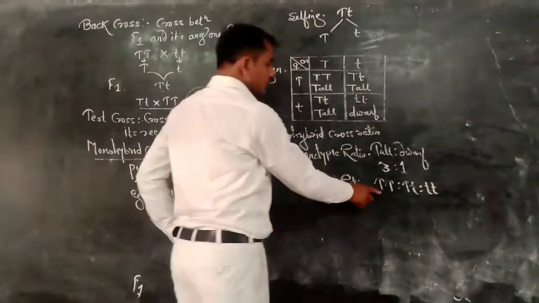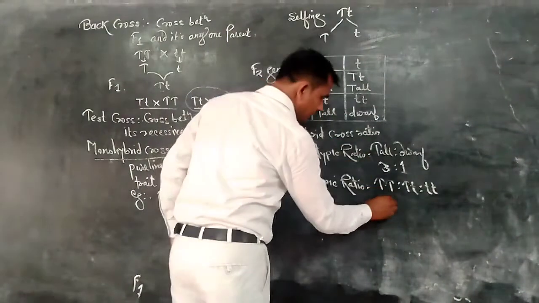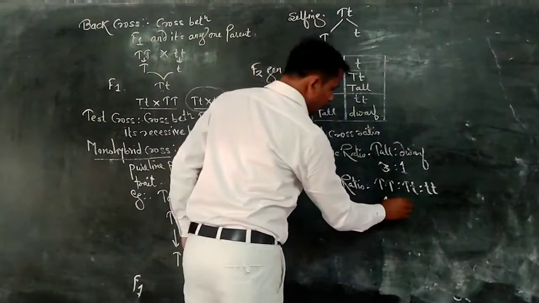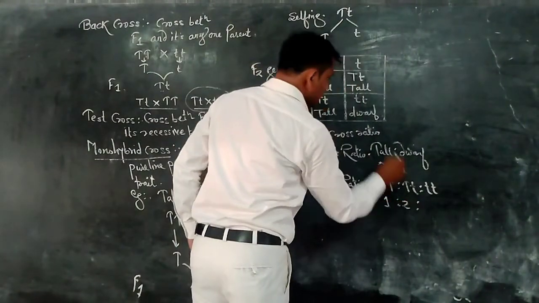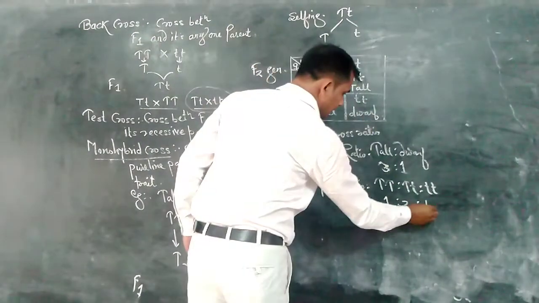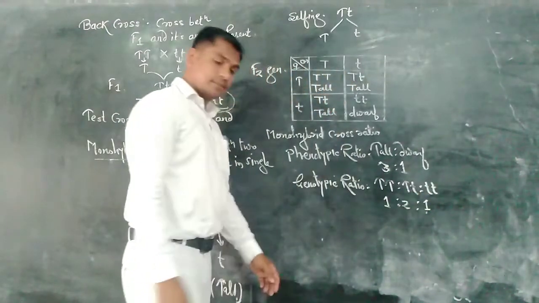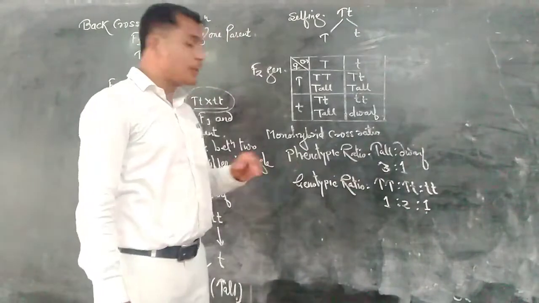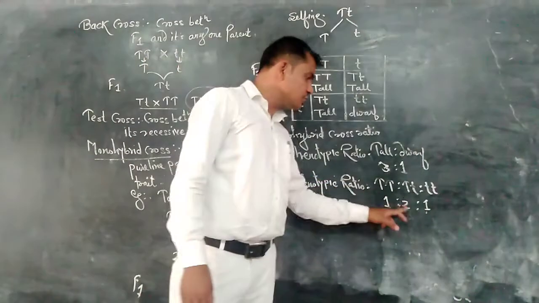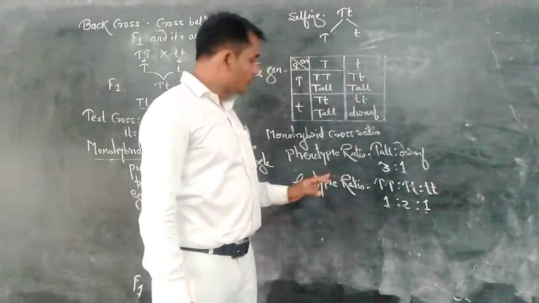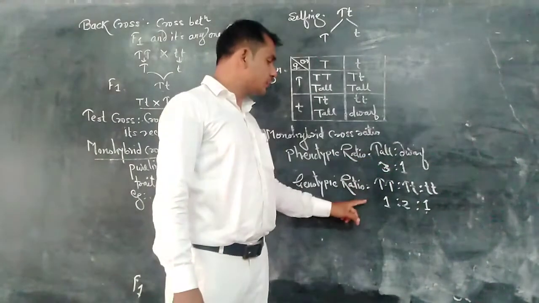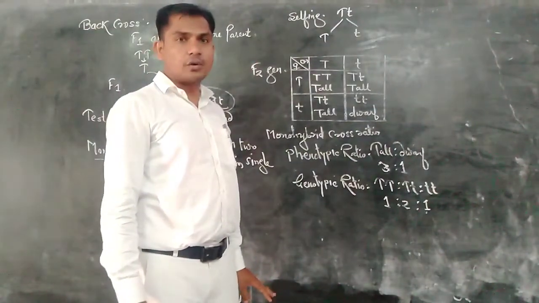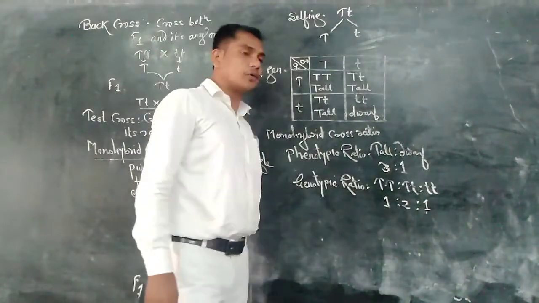So we have to calculate: capital T capital T is only 1, capital T small t is 2, these 2 plants are there, and small t small t is 1. So the monohybrid cross genotypic ratio is 1 is to 2 is to 1. Phenotypic ratio is 3 is to 1, while the genotypic ratio is 1 is to 2 is to 1. This is the monohybrid cross.